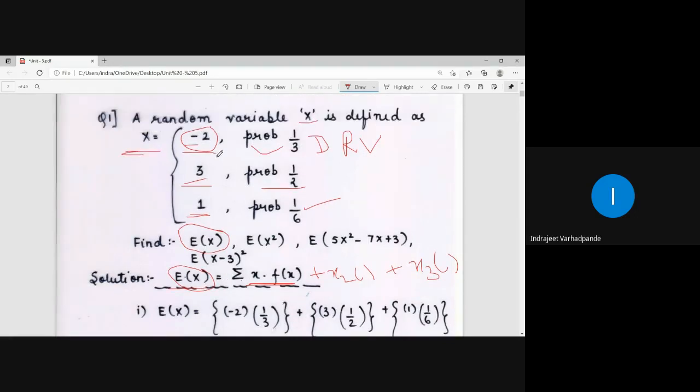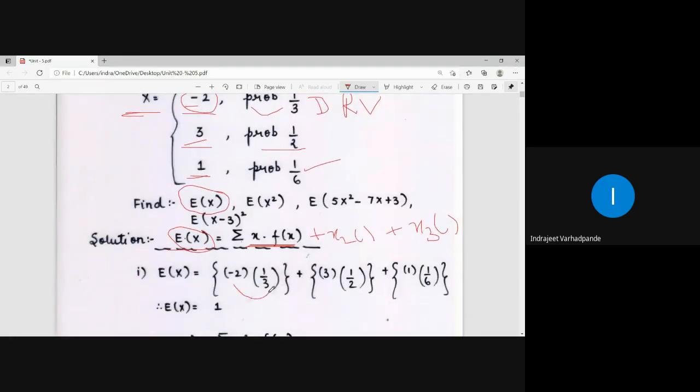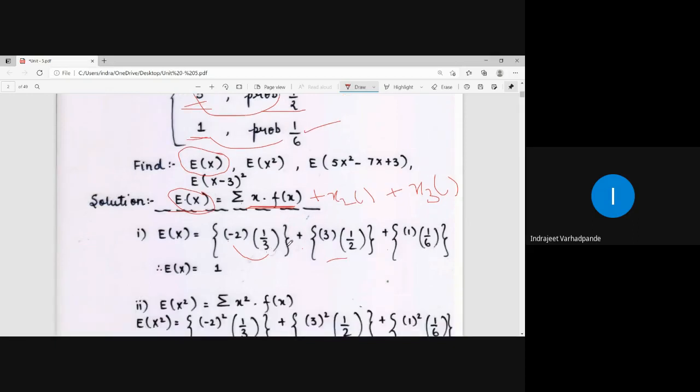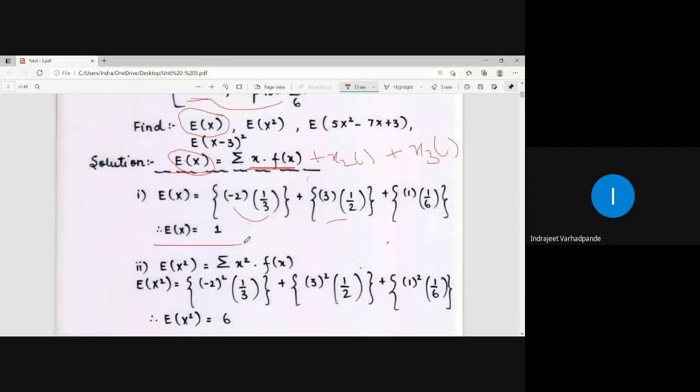What is it? -2 into 1 by 3, random variable into corresponding probability, plus 3 into corresponding probability 1 by 2 plus 1 into corresponding probability 1 by 6, that is minus 2 by 3 plus 3 by 2 plus 1 by 6. Take the LCM, work out the answer, and that answer will come out as 1.